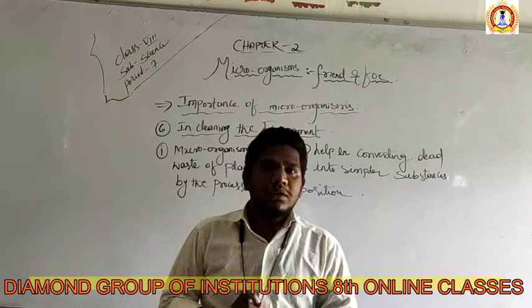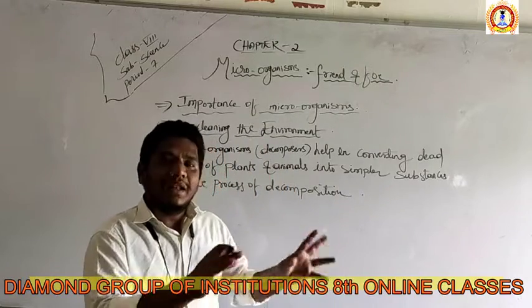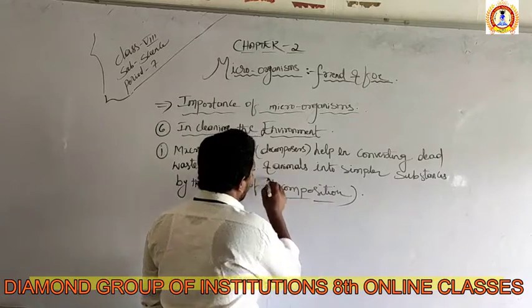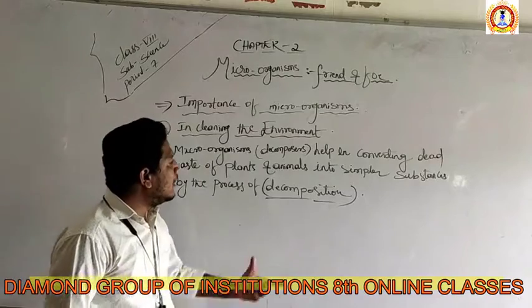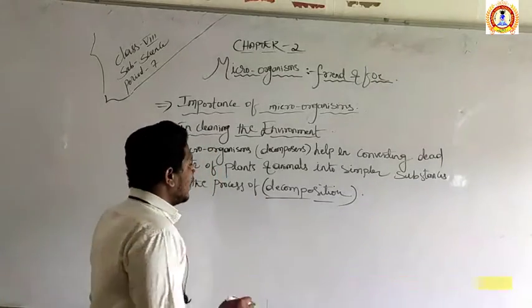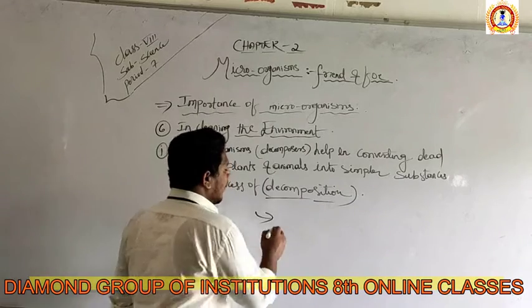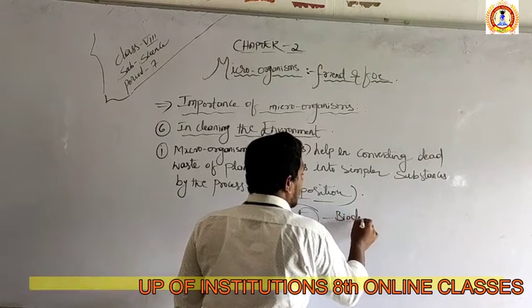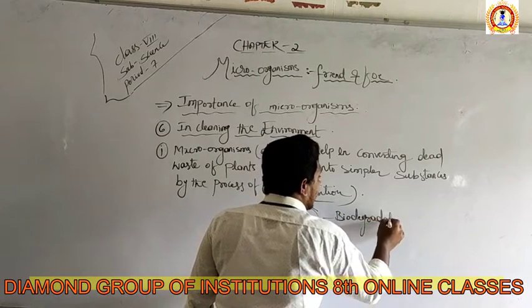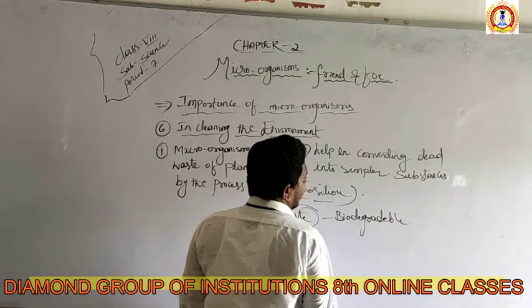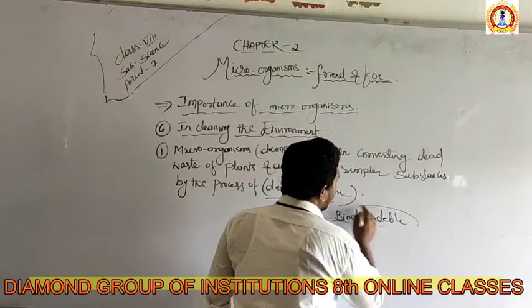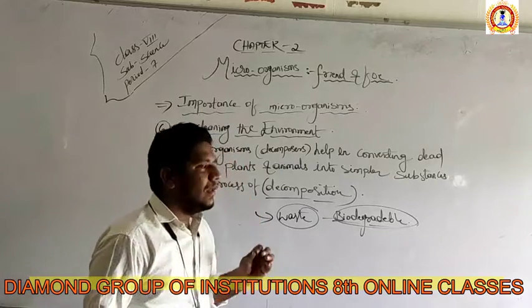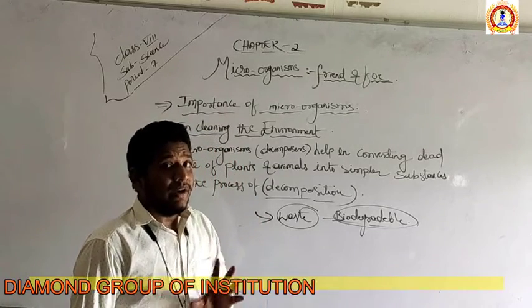Cleaning the environment, they are not coming and cleaning it directly. So what they are doing is one special process. That process is called decomposition. You might have heard this word decomposition. If you don't know, it applies to wastes, the biodegradable wastes. Biodegradable wastes are wastes that can be decomposed by microorganisms. For example, the waste of plants and animals are called biodegradable wastes.